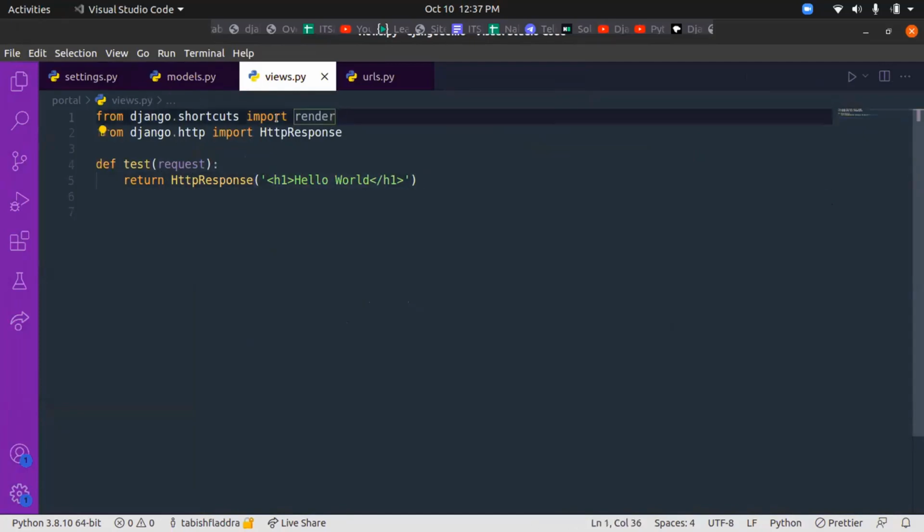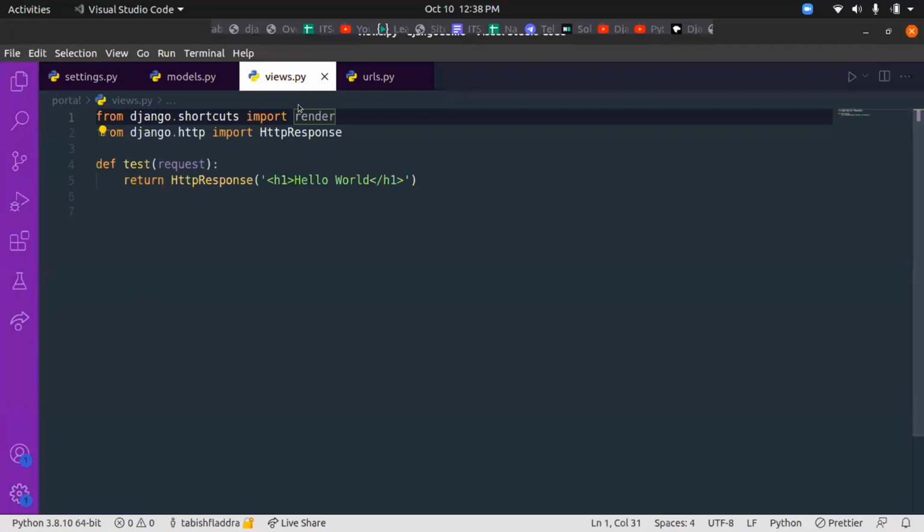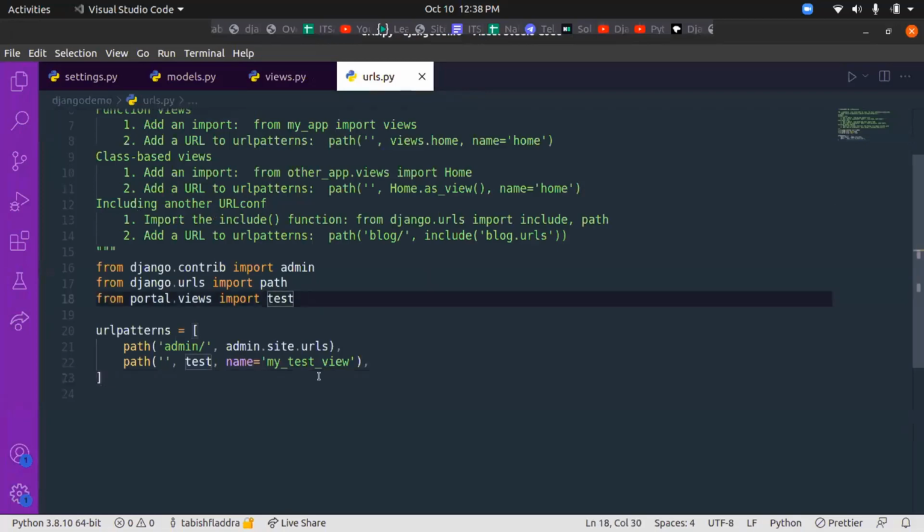Django has also already imported a render method. This is used to render some template. In the next lectures we'll write some HTML and CSS for our website. Right now this is a white page. You only have written some string, but in the coming lectures we'll be doing some stuff with HTML and CSS. At that time we'll use this render method to render our templates in the views. So we wrote a function, and we imported this function in the URL file, and we told Django that at the home page we want this function to be run.